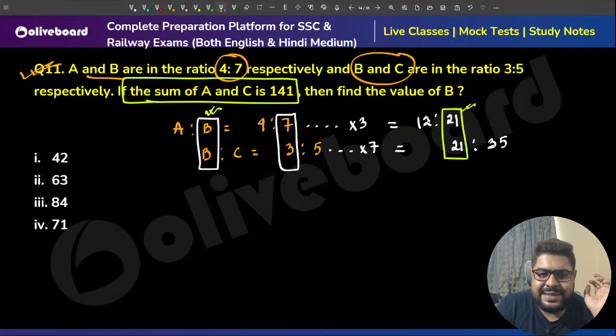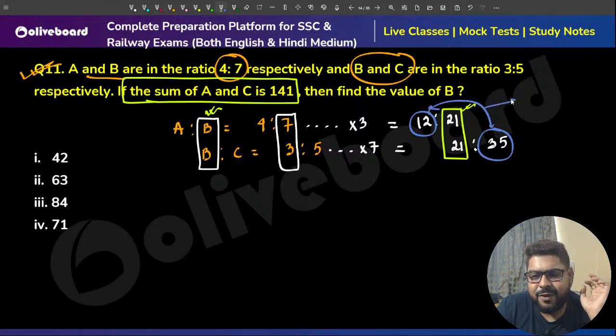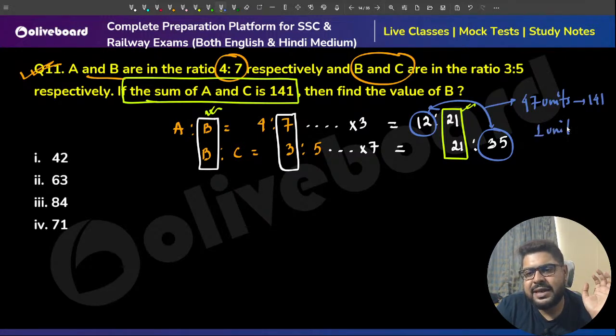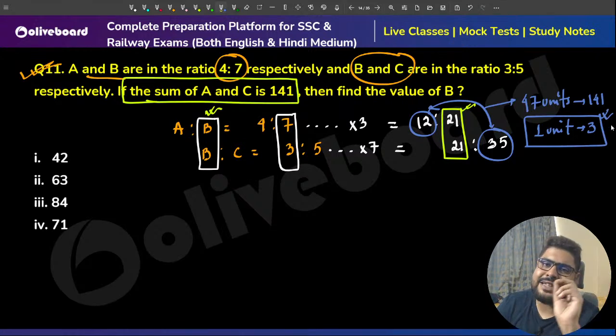Sir, A is this, C is this. Sum of them is 141. Sum is, sir, 47 units, 35 plus 12. 47 units is 141, meaning 1 unit is 3. 141 by 47 is 3.